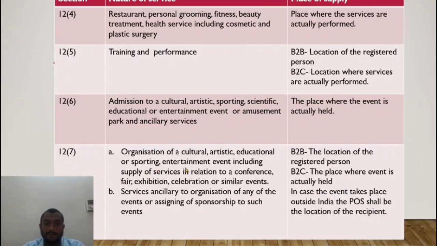Now 12 subsection 7, organization of a, now look at this, admission to this and organization is separately given. All right. So organization has the same logic as why this training and performance was not included in the restaurant and personal grooming. That is the same reason why organization of these services is not included here. Okay, the service is actually performed at the place where the event is happening, but where is it being consumed? To whose benefit? To which state's benefit? For the benefit of, okay, for the event being conducted by a person in Telangana.